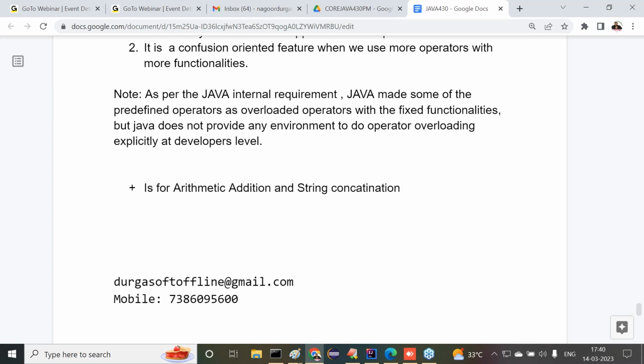But for example, I want to define a new functionality for plus. Is it possible to define any new functionality for plus? No, not possible. Java does not support that environment. If you want to do operator overloading explicitly, that is not possible at a developer's level. But some of the operators are already overloaded in Java. If you want to use them, we can use them as part of our applications. But you don't have any right; we are unable to perform operator overloading explicitly in our applications.